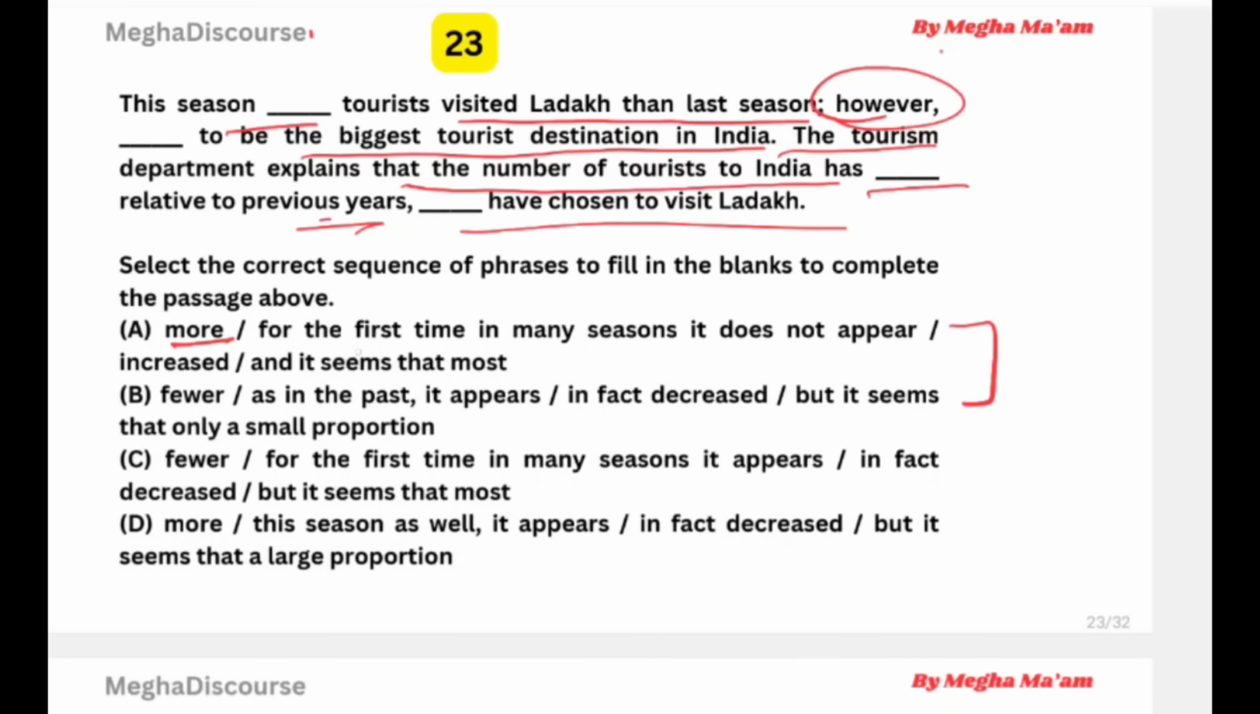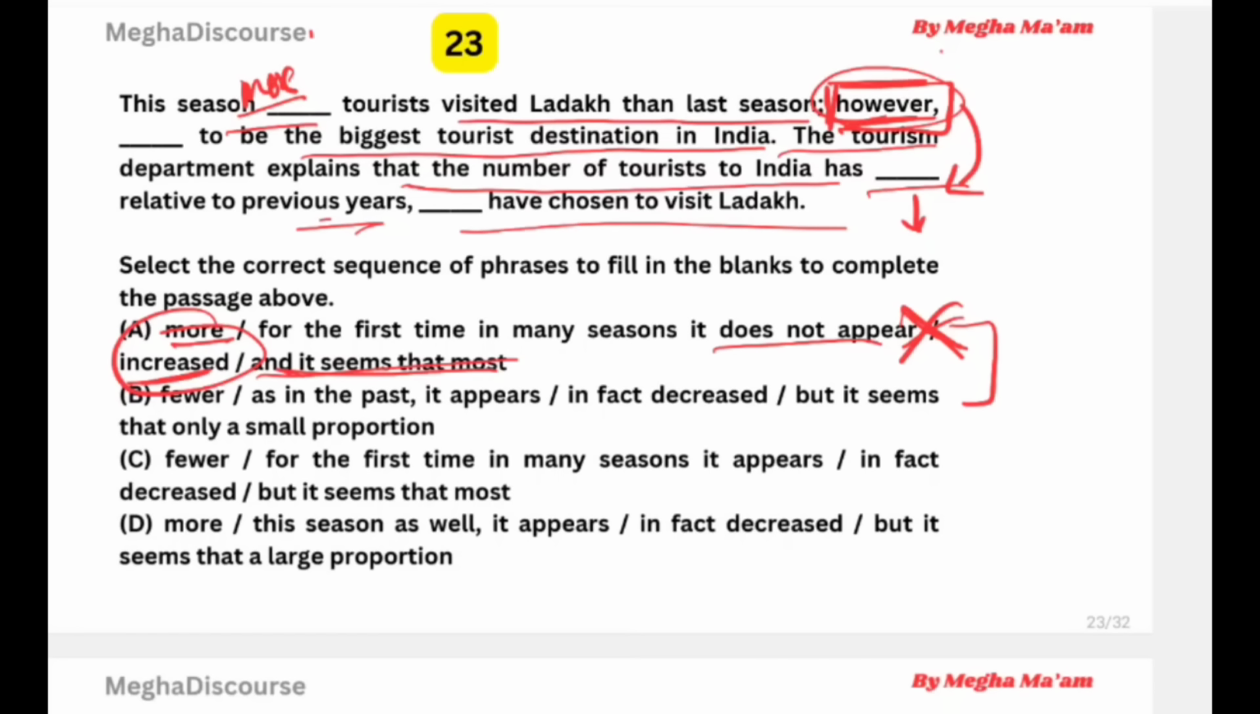However, for the first time in many seasons it does not appear, because "more" clashes with the contrast. If I put "more" here, then after "however" we should use a decrease. We should use a contradictory, opposing statement. But "more" and then it says increased, so it is not a contradictory statement. That's why it is the wrong one. This word changed the complete scenario.